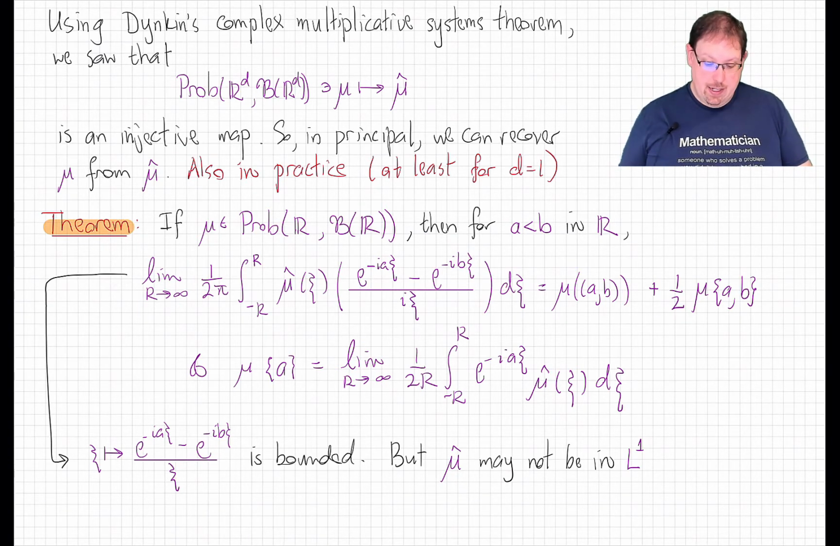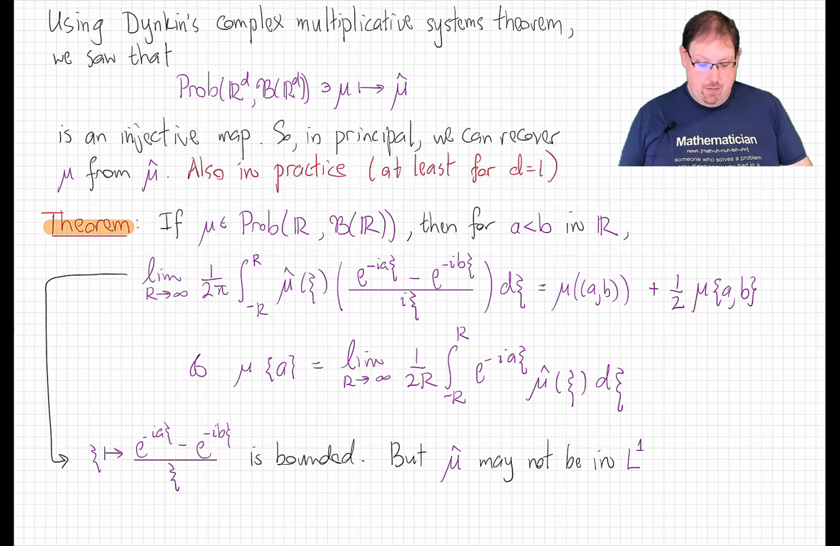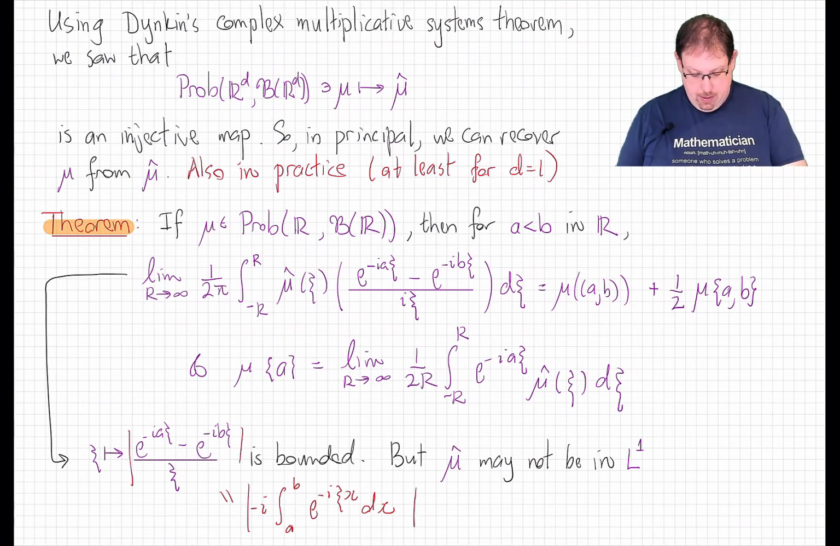Now, one thing that is true and important to realize is that this oscillating density inside here at least is a bounded function of xi. And one easy way to see that is to note from the fundamental theorem of calculus that it is equal to the integral of the Fourier multiplier on the interval from a up to b, up to some sines and a phase. And therefore, the modulus is less than or equal to the integral from a up to b of dx, or b minus a.